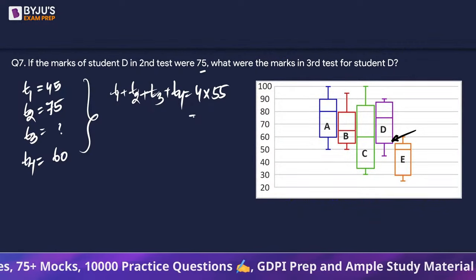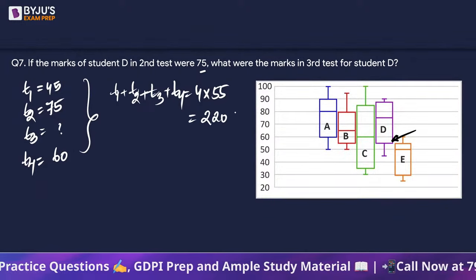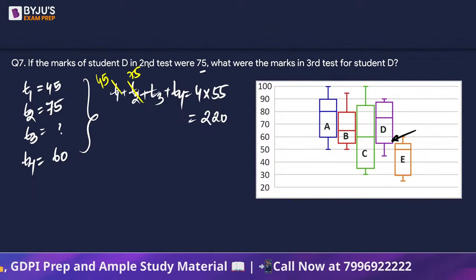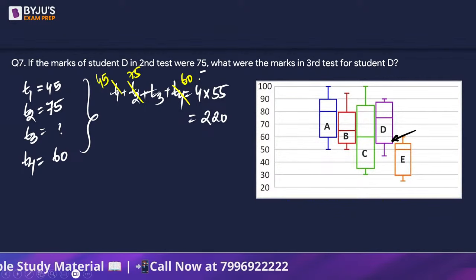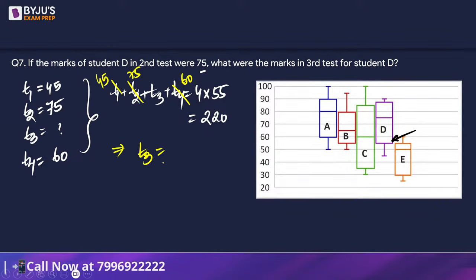So this is going to give us 220, out of which we know that first test was 45, second test he got 75, and fourth test it was 60. So this will result in third test ka 180, so 40 marks. I hope this is clear, right? 40.